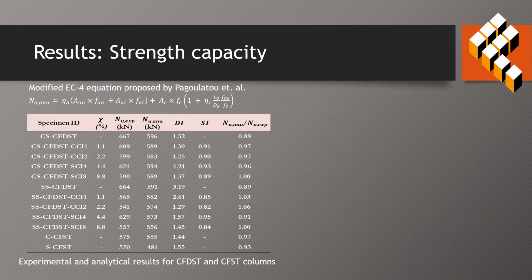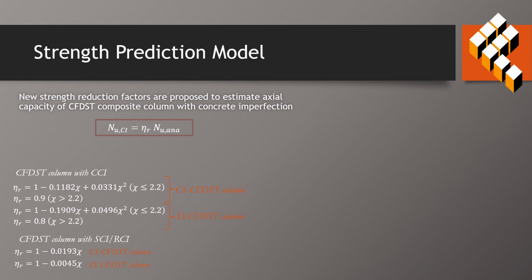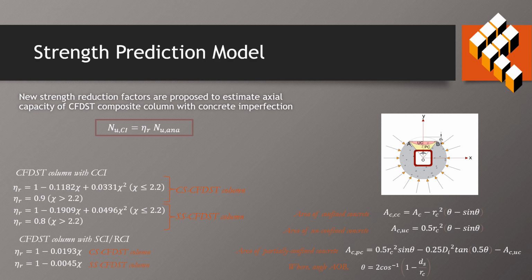Test results are compared with analytical results evaluated following the modified EC4 equation proposed by Paglatov et al. Apart from this, the comparison study is further extended with strength index considering both types of concrete imperfection cap ratios. The ultimate strength prediction model is proposed for CS CFDST and SS CFDST columns, incorporating the effect of different types of concrete imperfections. Finally, the following set of equations are suggested to accurately quantify the confined, unconfined, and partially confined area of concrete, which can be further ascertained with FE analysis.